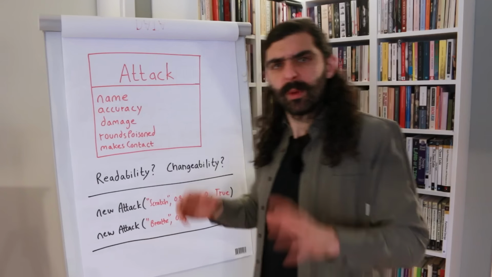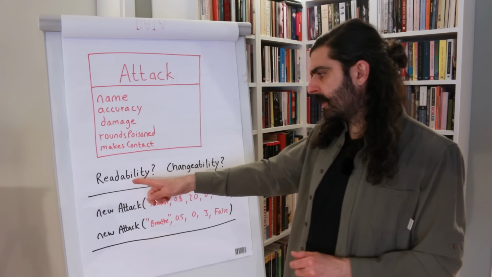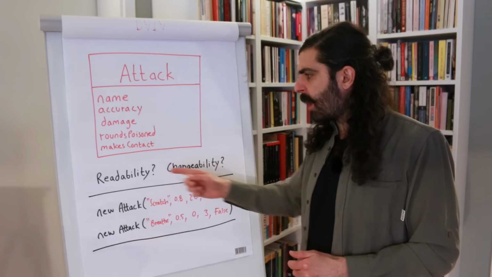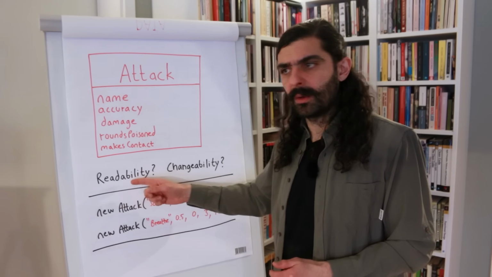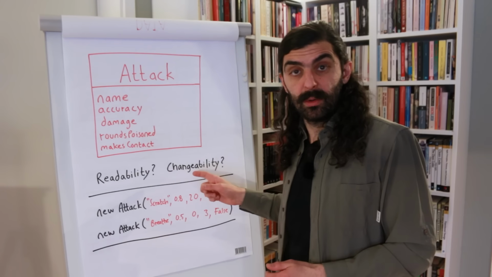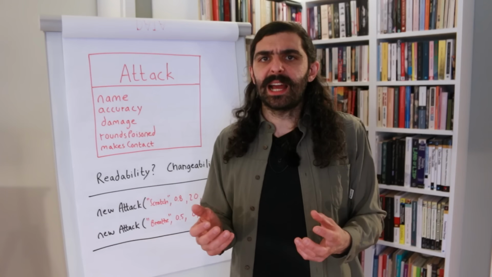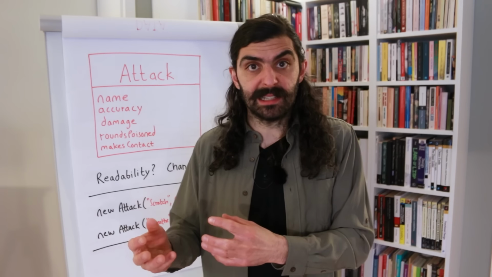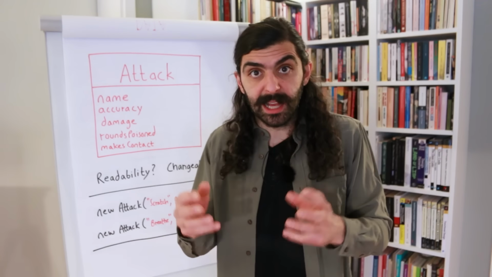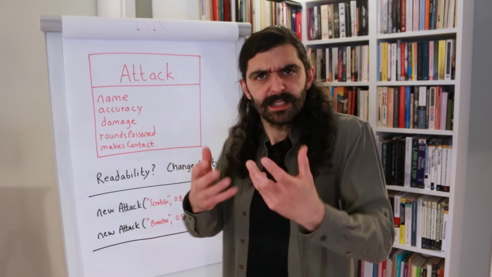What are we talking about? Well, let's talk about 2 issues: readability and changeability. How easy it is to read and understand the code, and how easy it is to change the code. Both from the perspective of inside the class, but also outside the class, meaning for those that use the class. Let's first talk about what happens inside the class. So what's the readability of this class in this solution?